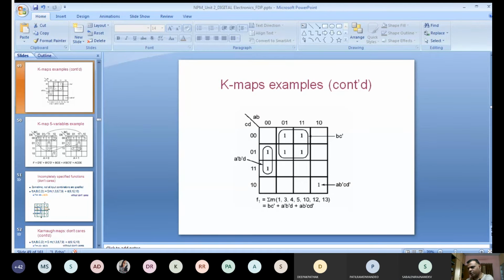While solving the POS form, you should always keep in mind that you have to take each individual term as a summation term. Another thing is that you should now follow the opposite rules: complement variable 1, uncomplemented variable 0, and each individual term is a summation term. So let me solve, I will tell you the answer. If somebody has solved it correctly, they can share their answer.